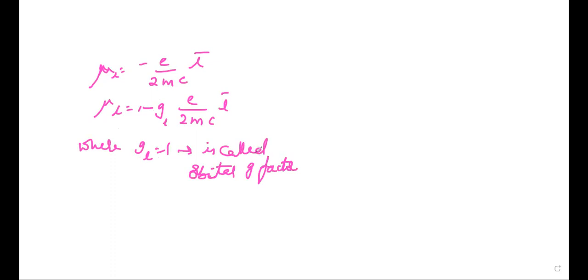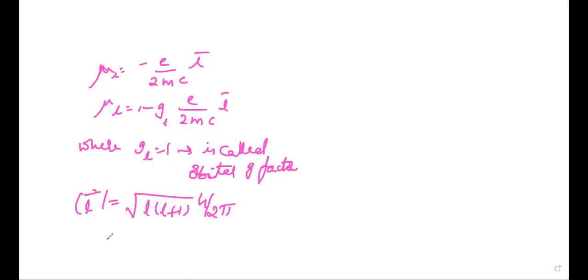It is introduced here to keep symmetry with the further equation. From quantum mechanics, the magnitude of L bar is equal to root L into L plus 1 into h by 2 pi, where L is the orbital quantum number.